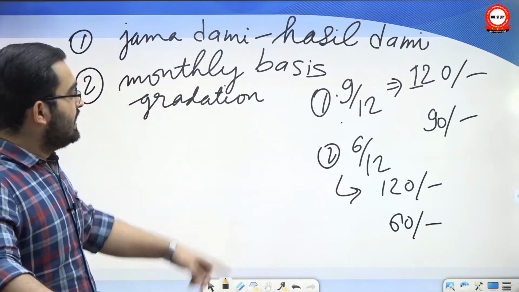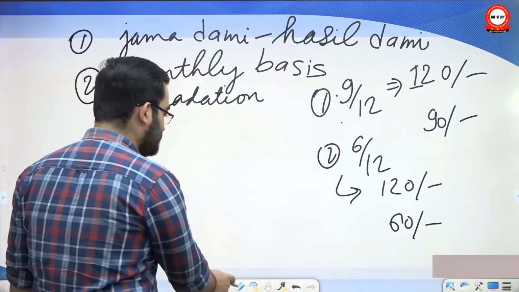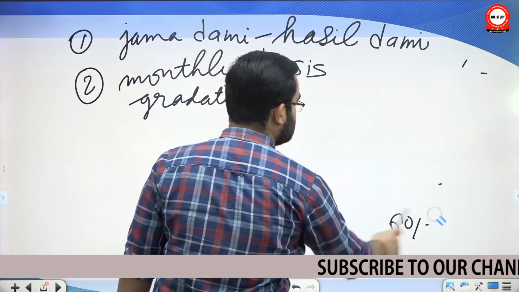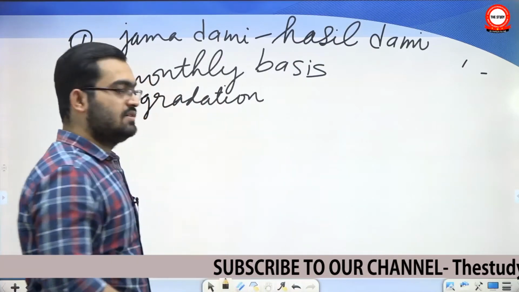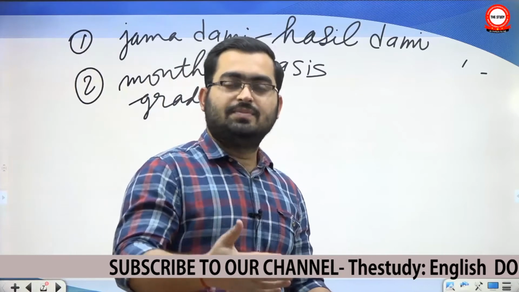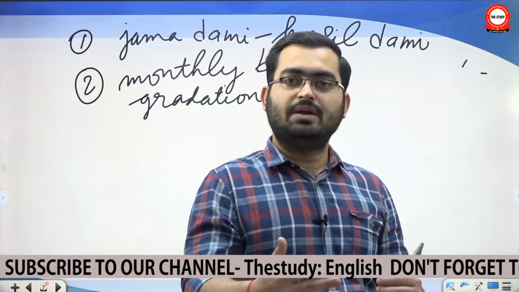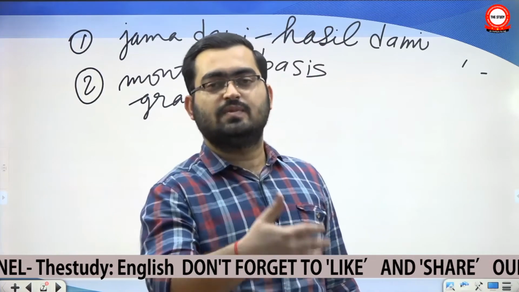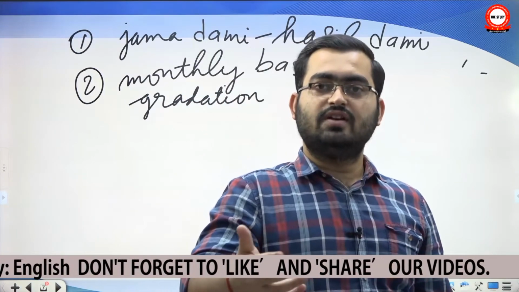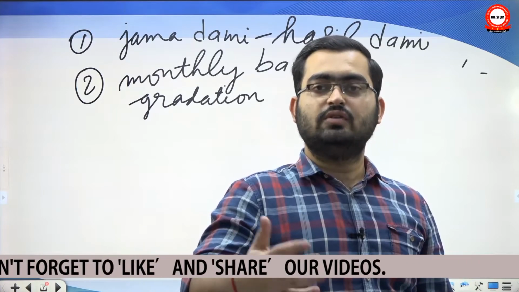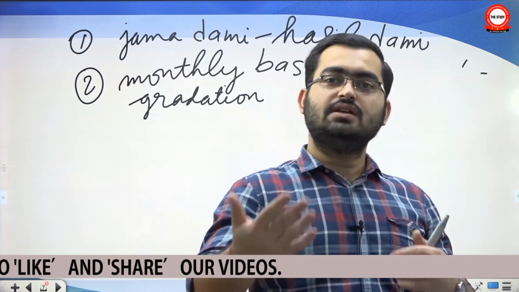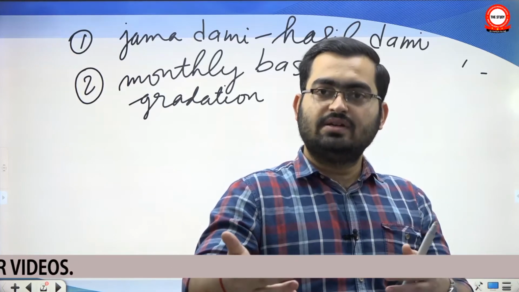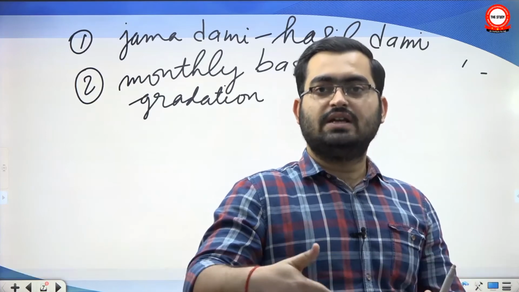So they categorized the Jagirs accordingly, and there were many categories. There would be 12 monthly, 10 monthly, 9 monthly Jagirs, and 6 monthly Jagirs. So that was an acceptance that the problem of the gap between Jamadami and Hasildami exists. Accordingly, if you are being given a 6 monthly Jagir, meaning that out of 12 months you are only able to realize revenue worth 6 months, your military responsibility will be less. But if you are being given a 9 monthly Jagir, then your military responsibility will be slightly more.